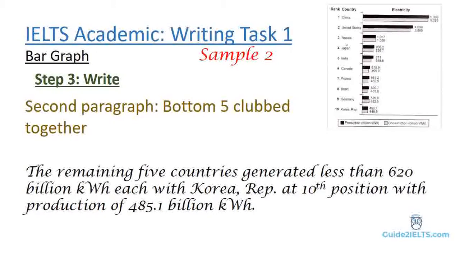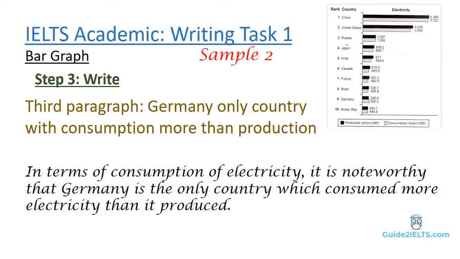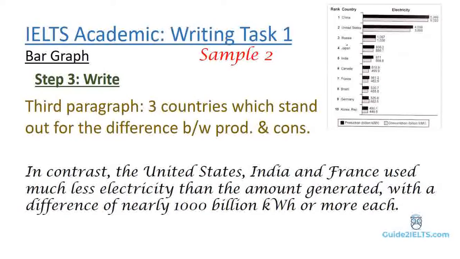Next paragraph now will focus on consumption. In terms of consumption of electricity, it is noteworthy that Germany is the only country which consumed more electricity than it produced. In contrast, the United States, India and France used much less electricity than the amount generated, with a difference of nearly 1000 billion kilowatt or more each. So now in this one, along with mentioning the fact that Germany has more consumption than production, we have also highlighted the 3 countries which have more difference between their production and consumption figures.